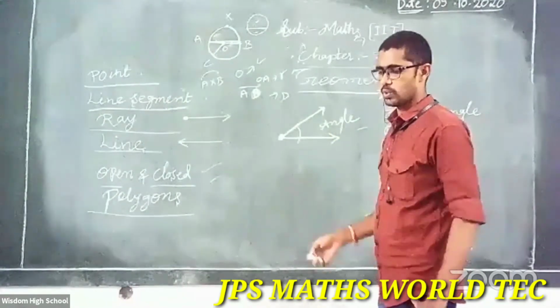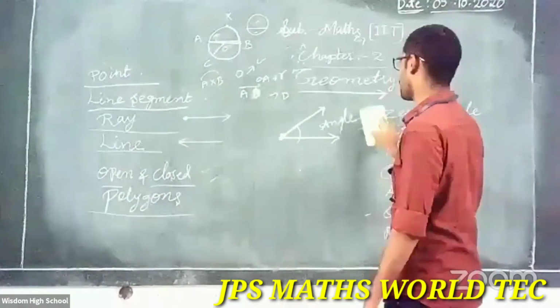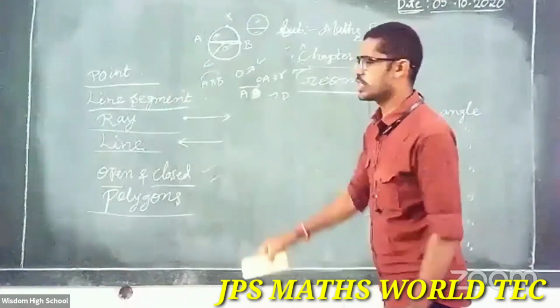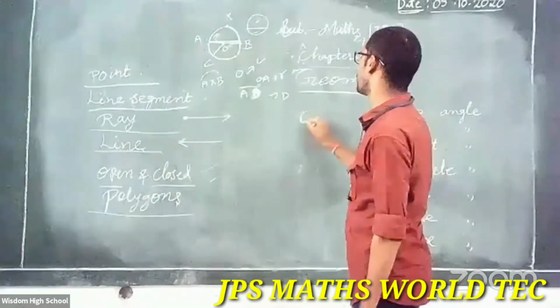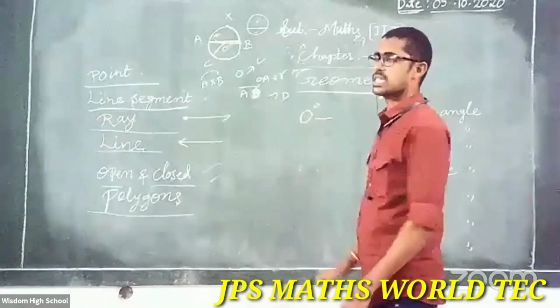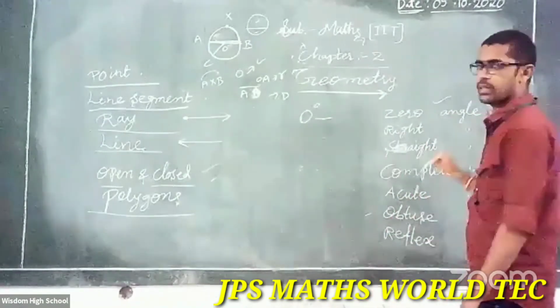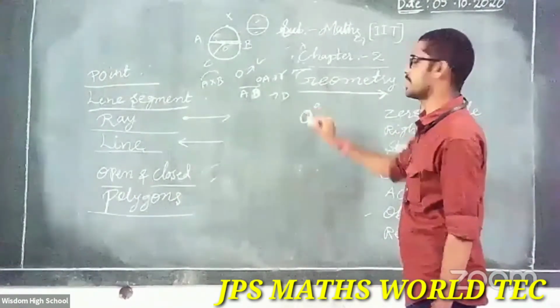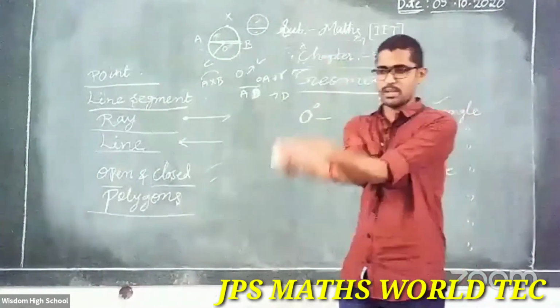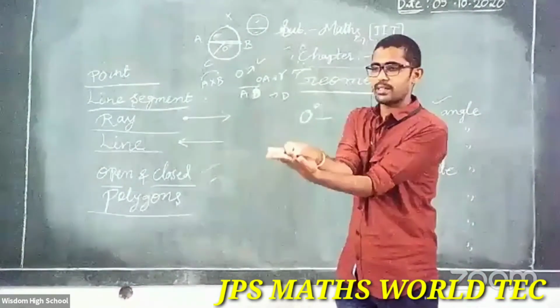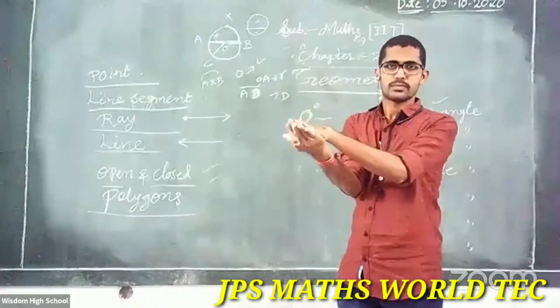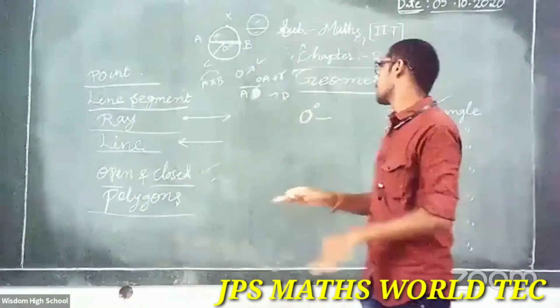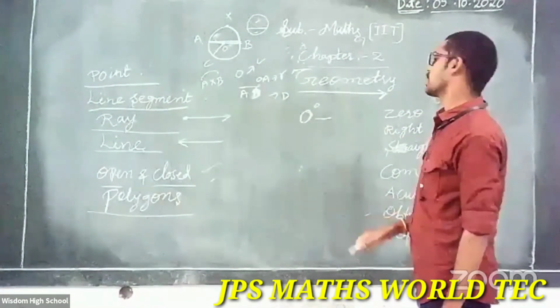So, types of angles. Observe: exactly 0 degrees is called a zero angle. Just 0 degrees, no angle. Suppose here, see in my hand, any angle? No space. So 0. Zero angle is clear. Next.